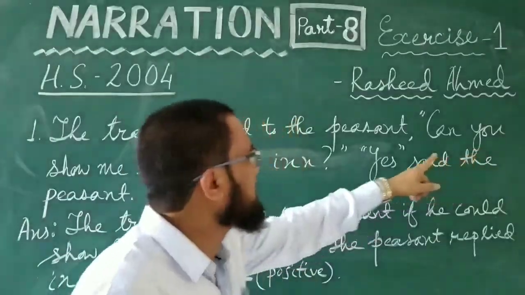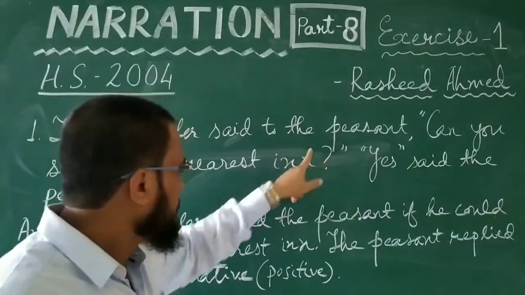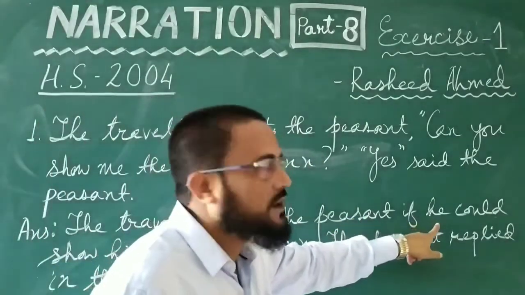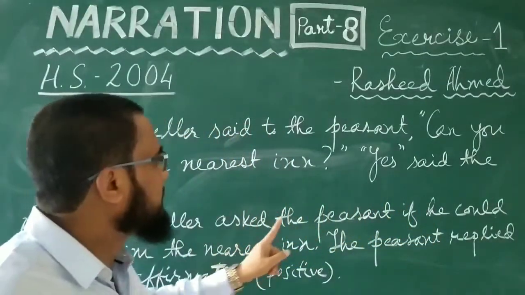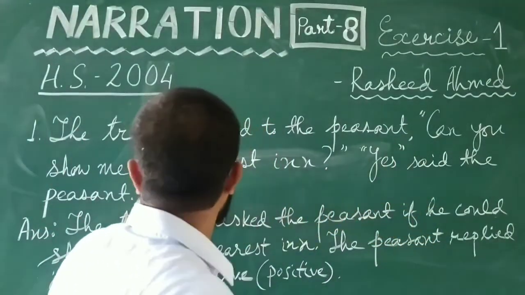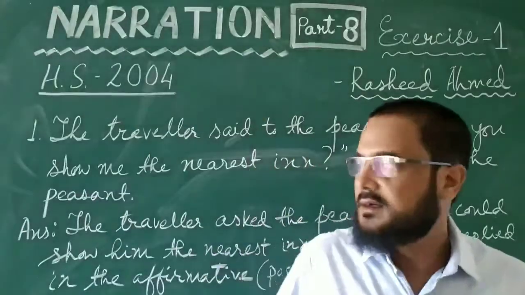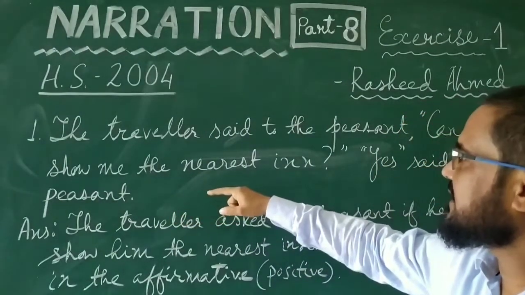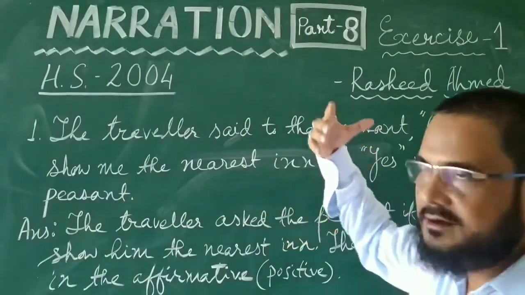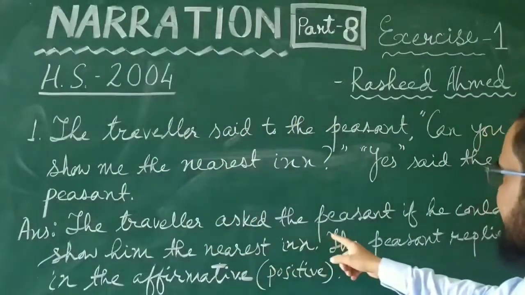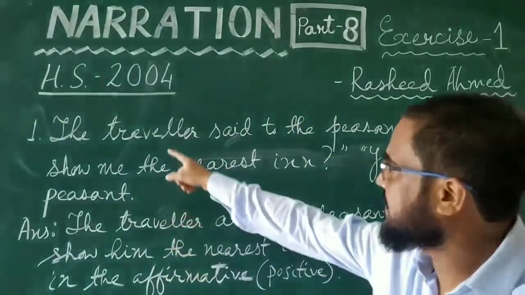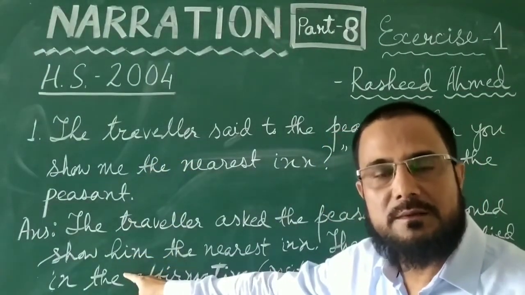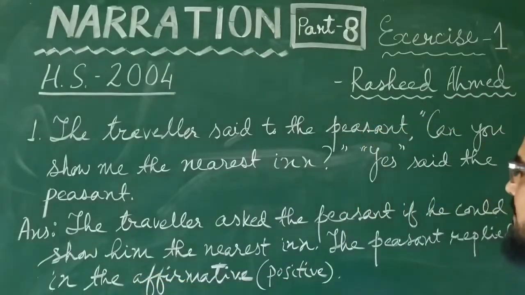You, second person, is changed into the object of the reporting verb, the peasant. We already have used the word peasant once. That is why we have used it as a pronoun here, he. The traveler asked the peasant if he could show me. Me is the first person word used in object form. And first person word means that in direct narration it was the subject of the reporting verb. So the traveler asked the peasant if he could show him. The traveler is the third person. Instead of the traveler, we have written its object form in pronoun, him. If he could show him the nearest inn.